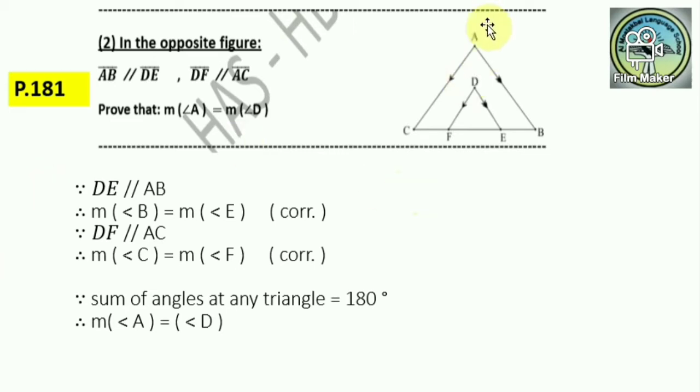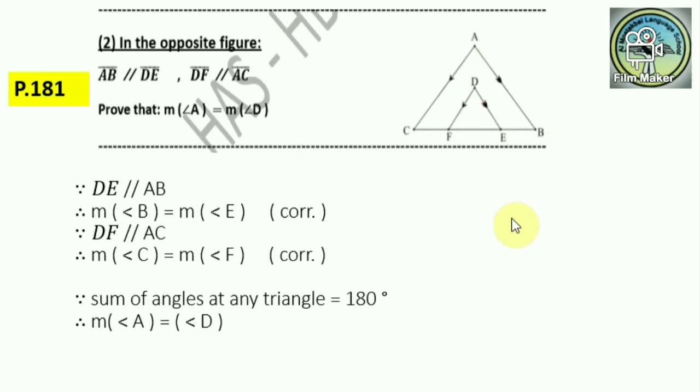Of course, since AB is parallel to DE, then the measure of angle B is equal to the measure of angle E because they are two corresponding angles. This angle is equal to this angle, they are corresponding. And also, if AC is parallel to DF, then the measure of angle C is equal to the measure of angle F because also they are two corresponding angles.